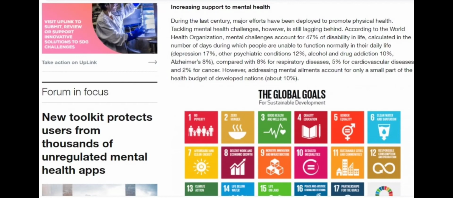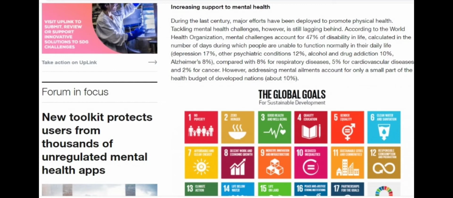The government has been taking ownership of the national response toward non-communicable diseases while working strongly with non-governmental partners. Next, let's move on to ways to improve health and well-being for all. The first one is increasing support for mental health. According to WHO, mental challenges account for 47% of disability in life, calculated in the number of days during which people are unable to function normally in their daily life.